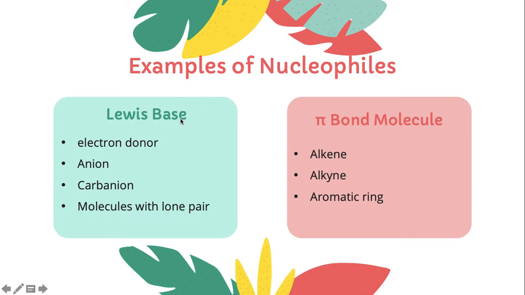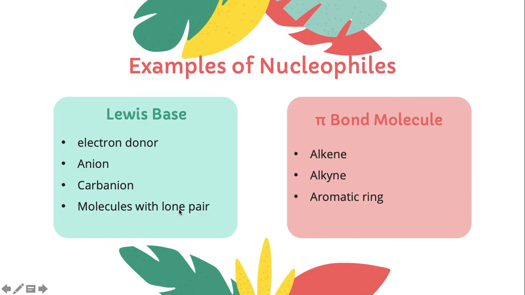Examples of nucleophile: Lewis base, electron donor. We know that nucleophiles are electron-rich molecules. So when it is electron-rich, it tends to donate electrons. Lewis base, electron donor. Anion, negatively charged. Carbanion, negatively charged carbon. Electron-rich.